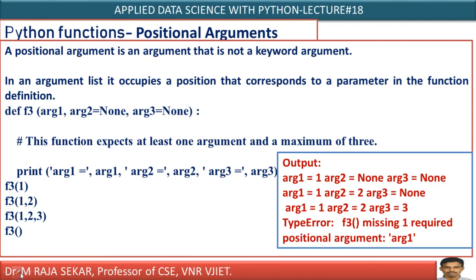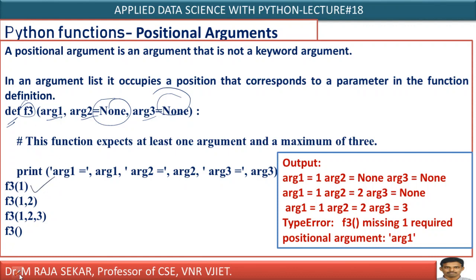Now we will try to understand what positional arguments are. Let me consider one simple example. Def is a keyword, F3 is the function name, arg1, arg2, I am assigning None values. How can I call this function? It is simple, F3 of 1.